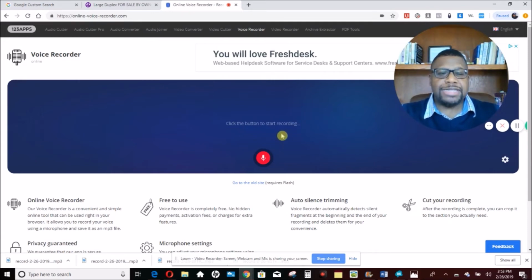All right, and then what happens is you save it, it downloads as an MP3, and that MP3 you can put as an attachment in your email, and then you send it with the header voice message recording or voicemail recording.